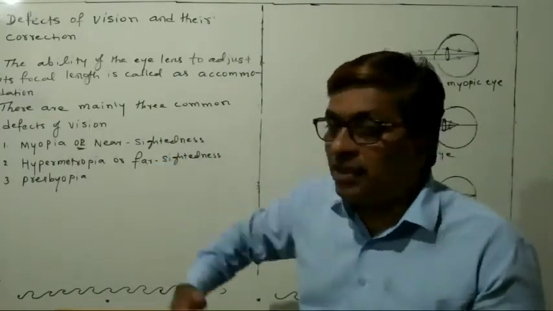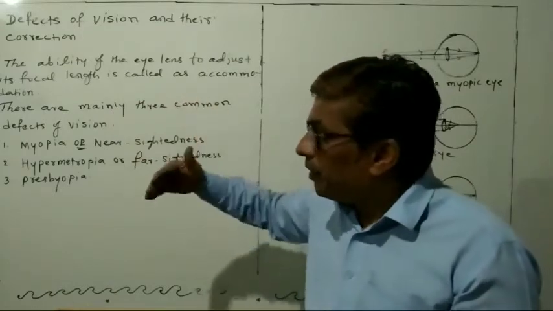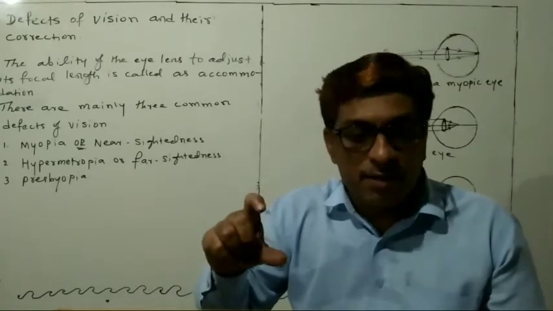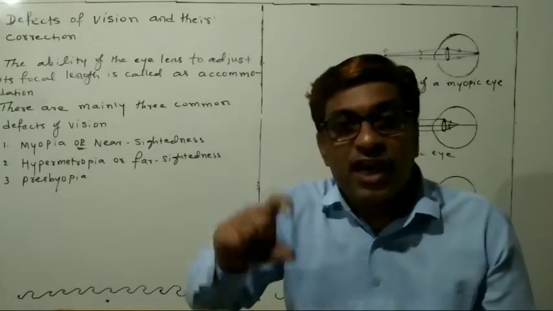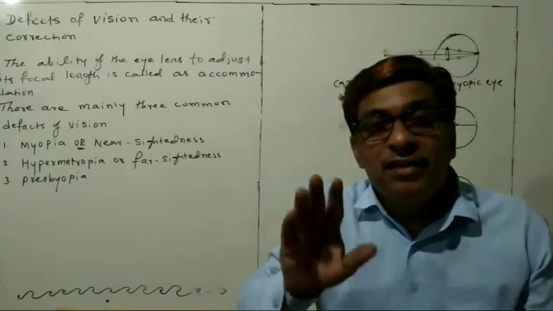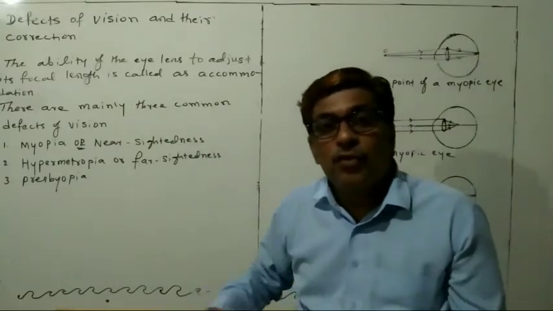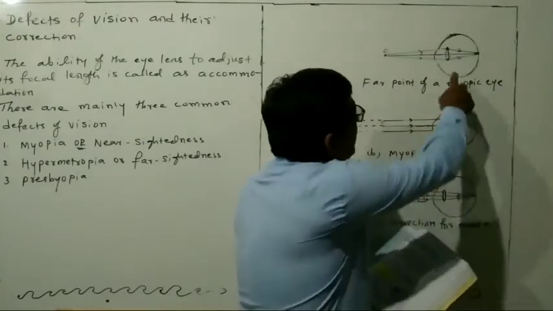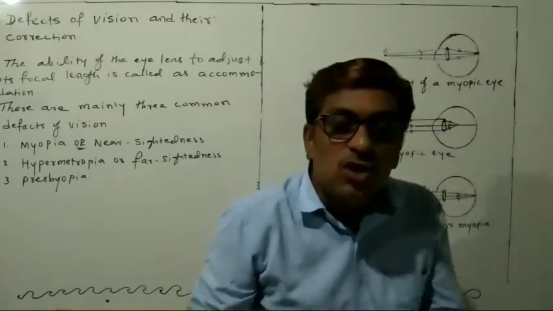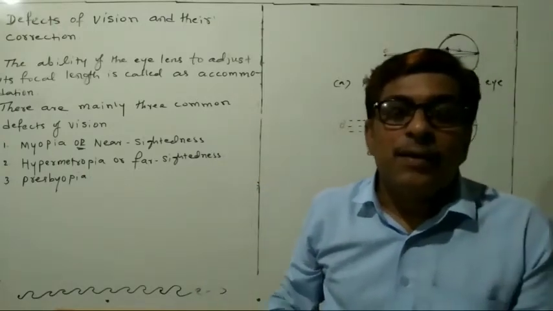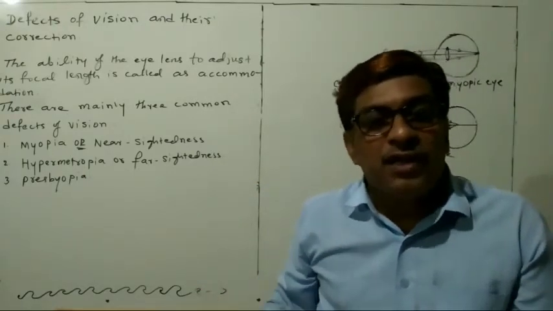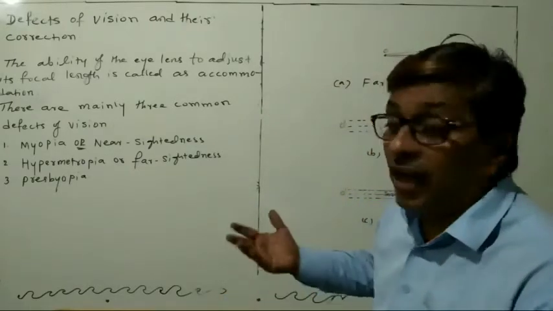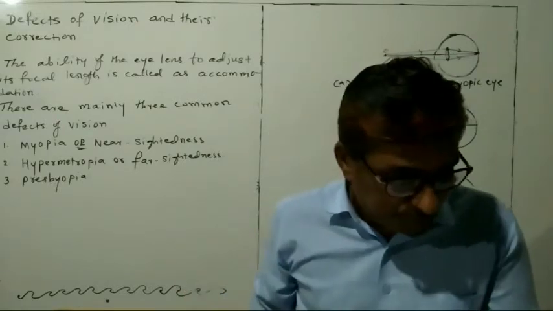So whenever the object is moved from one place to another place, what will the ciliary muscles do? Adjusting the eye lens so that the image should fall on the retina. So the eye can see the object clearly. Okay, students? So this is the way the human eye is working.